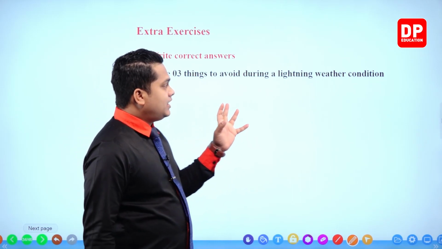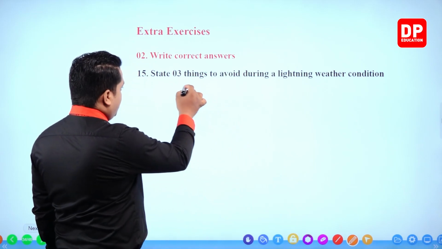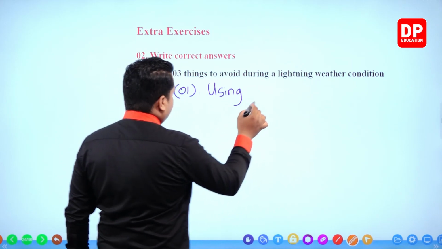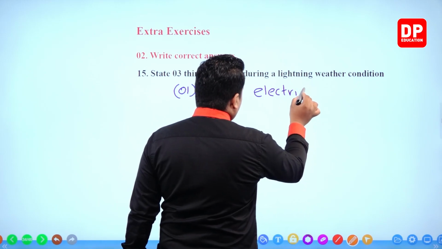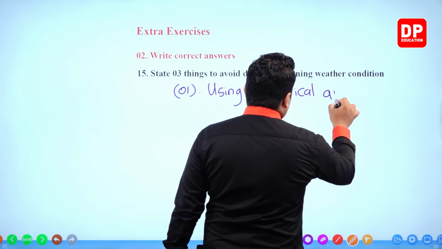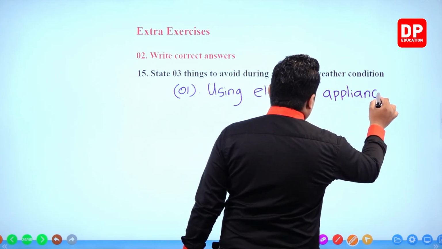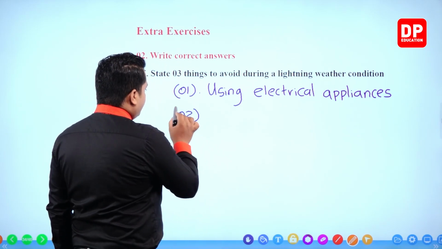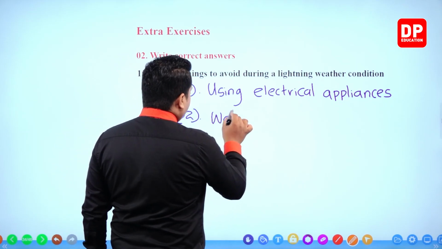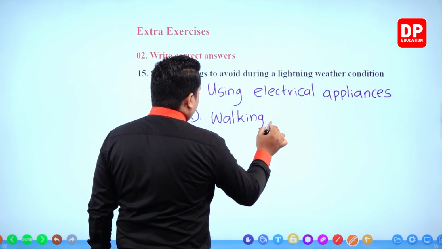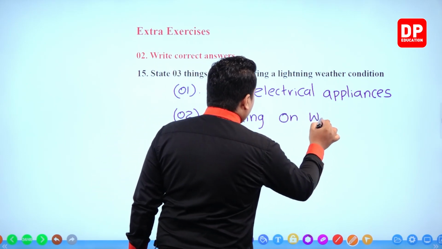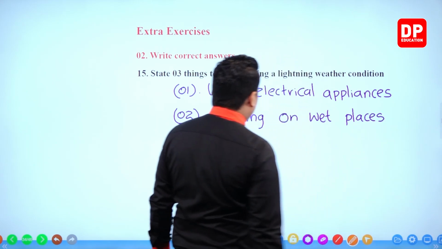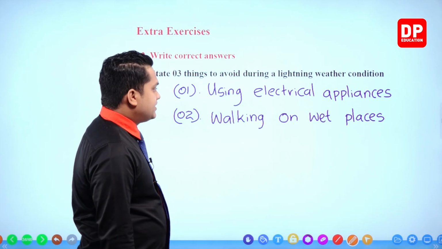So, number 1, using electrical appliances. Then walking on wet places.